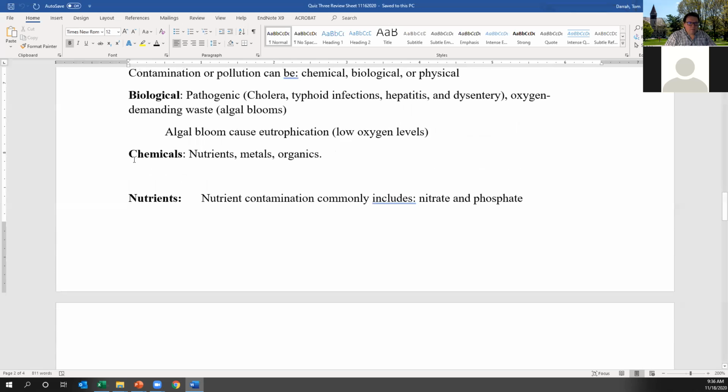Chemical contaminants have a broad range. We talked about specifically nutrients. So that could be nitrate and phosphate contamination. We talked about this a lot in terms of nutrients, nitrate and phosphate, reaching things like the Great Lakes, diminishing water quality, and in that case, catalyzing biological contamination through oxygen demanding waste. Metal contamination can be from naturally occurring things like arsenic in Bangladesh, as an example, or it can be metal contamination from things like acid mine drainage, smelting or other industrial activities.